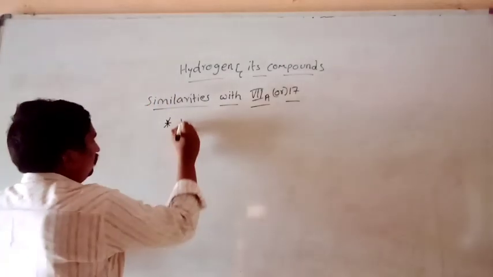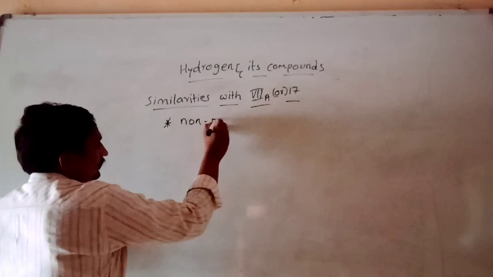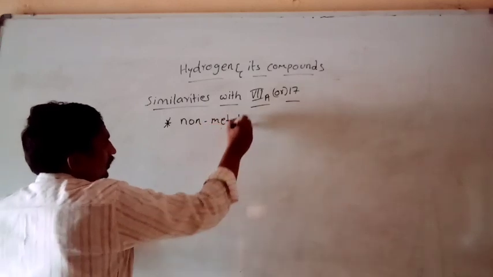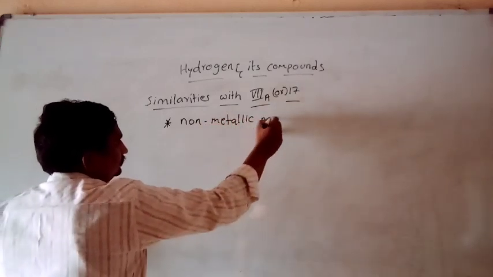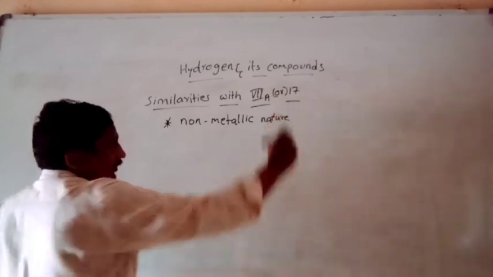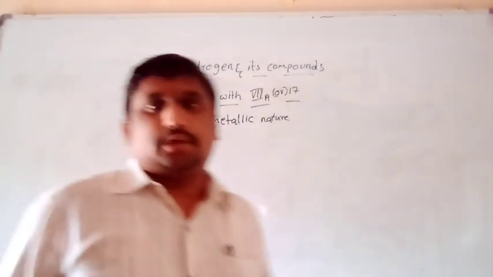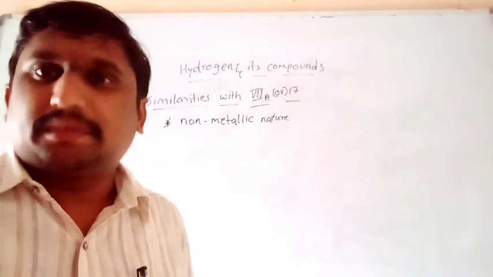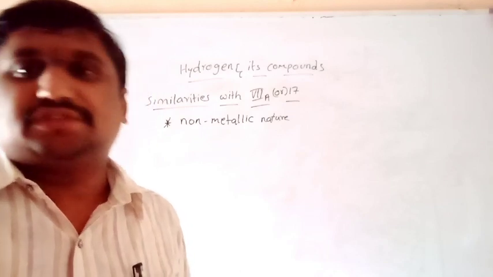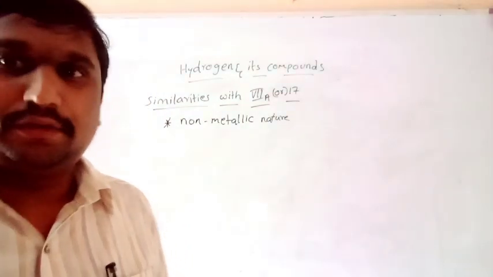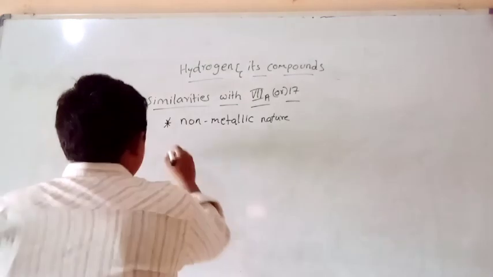First one, we can say, is non-metallic nature. Halogens, fluorine, chlorine, bromine, iodine, these are non-metals. In the same way, hydrogen is also a non-metal only.